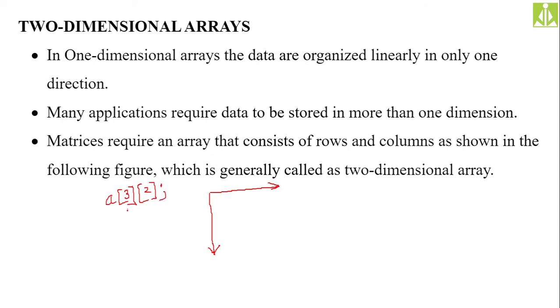The first dimension always represents the number of rows present inside your two-dimensional array. And the second dimension always represents the number of columns present inside your array. And this A is nothing but the array name. Okay, this is your array name.